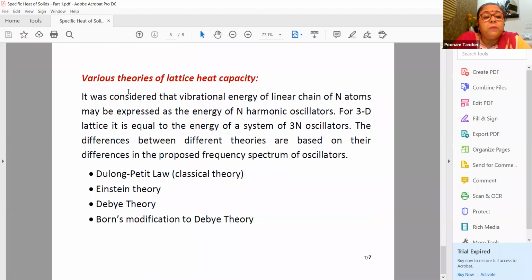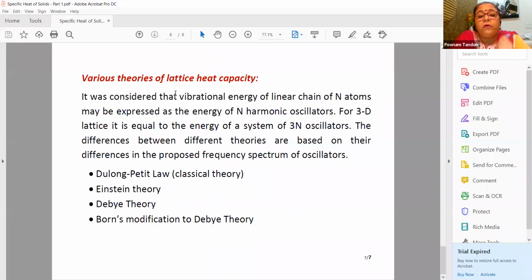And there are various theories for lattice heat capacity. Starting with the classical theory, the Dulong-Petit law, which I think you already know, and I will continue about classical theory tomorrow in more detail. Basically, we consider a linear chain of n atoms and the vibrations of these n atoms. We calculate the energy by treating each atom as a harmonic oscillator, the energy of n harmonic oscillators in one dimension.